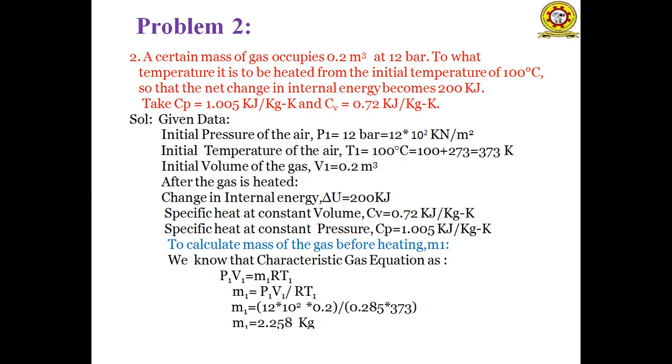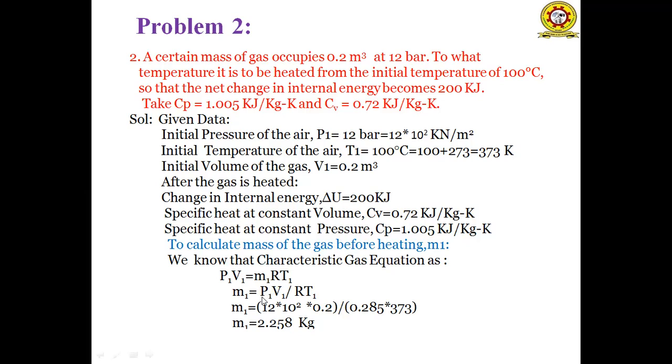What we have to calculate is the mass and the final temperature. First, to calculate the mass of the air before heating, so it is the initial condition. The initial mass is represented by the letter M1. How do we calculate M1? By using the characteristic gas equation. We know the characteristic gas equation as P1V1 is equal to M1RT1.